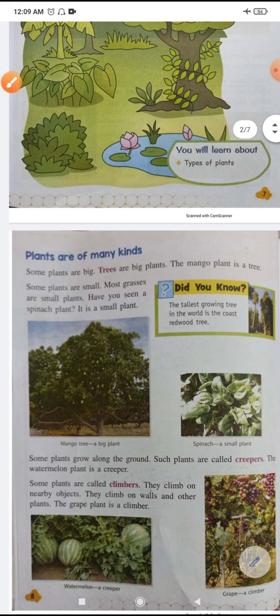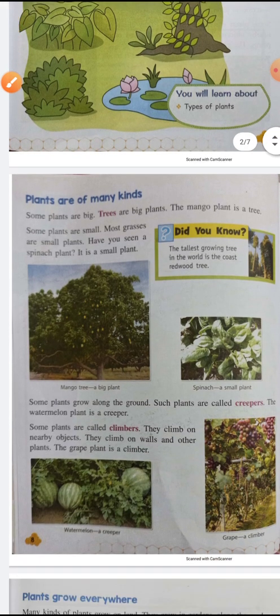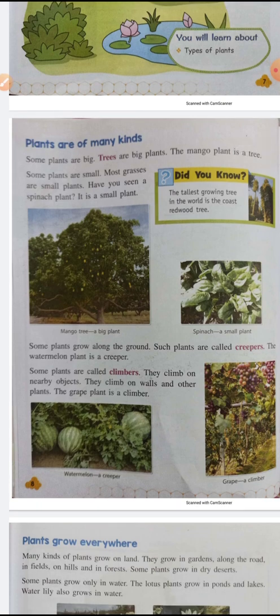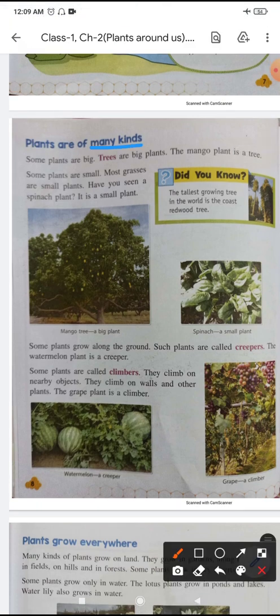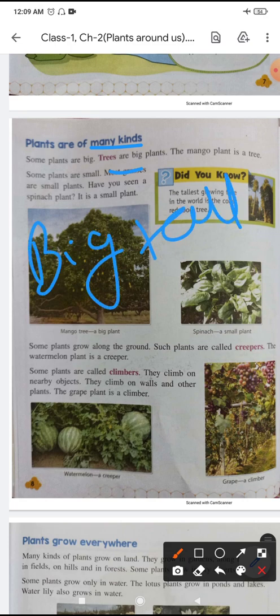Now come to the chapter. See, plants are of many kinds. So the plants that are big are called trees. Trees are big and tall. Tall plants are called trees.